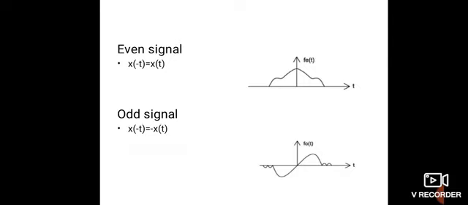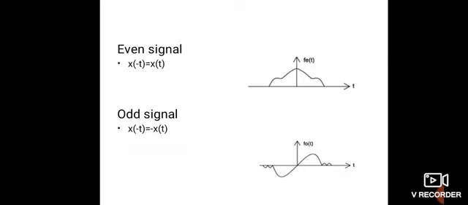But in the case of an odd or anti-symmetric signal, the signal x(t) is said to be antisymmetrical or odd if it satisfies the condition for antisymmetry. Now, what is the condition for antisymmetry? This is x(-t) equal to minus x(t). So in the figure, the positive side signal is shown, and in the negative side it is opposite in amplitude.